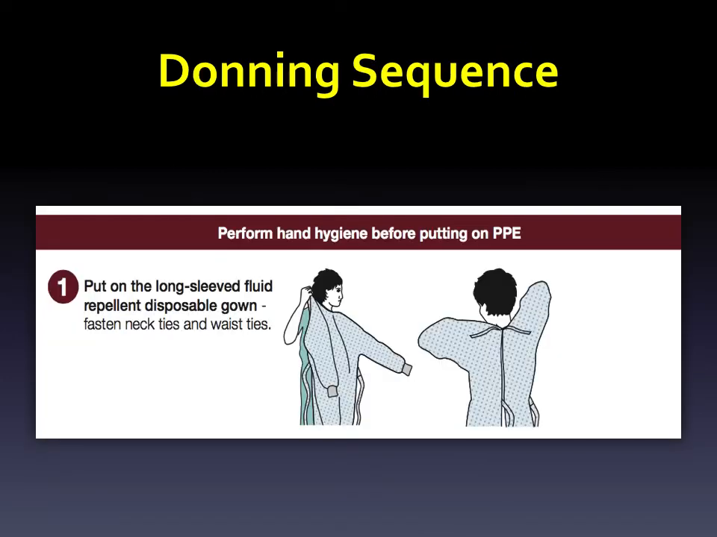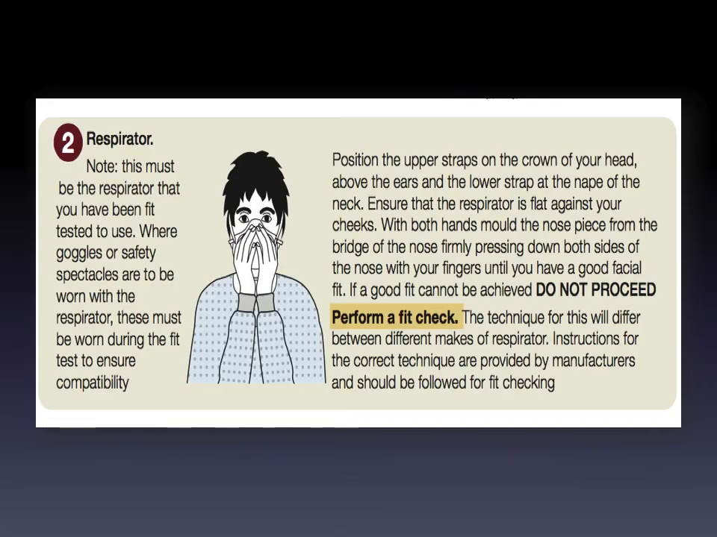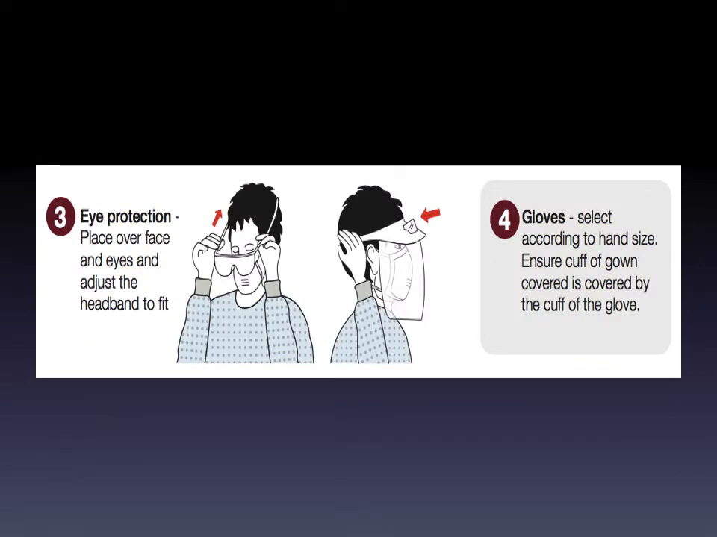So the first step of the donning process starts with the application of a water resistant full sleeve gown. In the next step, you have to put on a respirator or N95 mask, whatever is available to you. Remember, both need to be fit tested before use. In the third step, you have to wear an eye shield, and lastly, you have to put on double gloves.